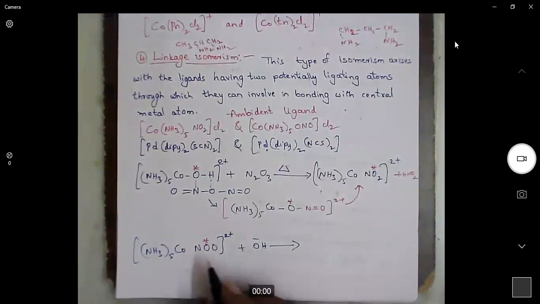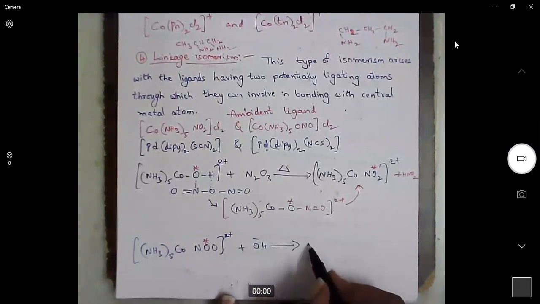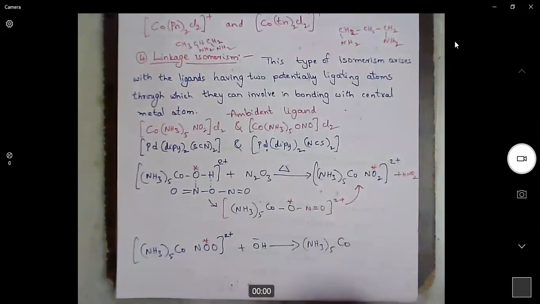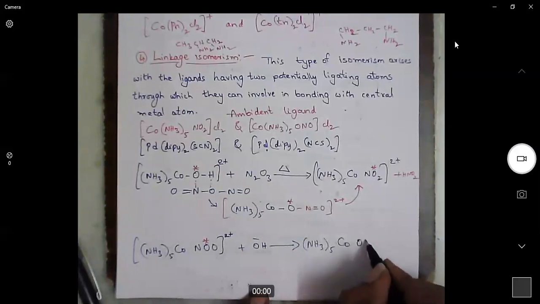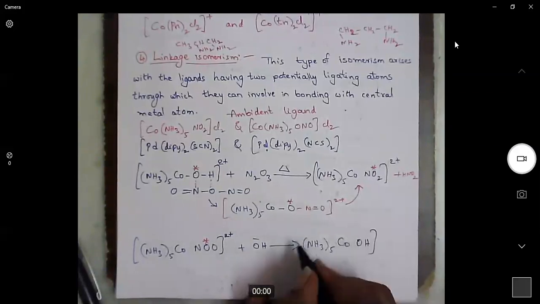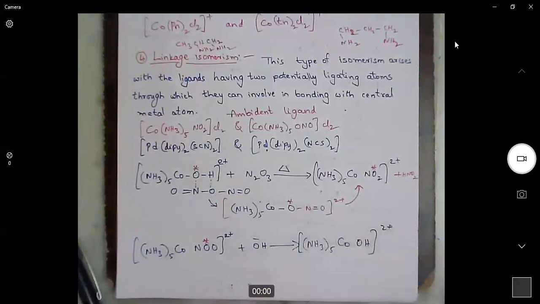So in the product, this enriched oxygen will not be there in the complex. This OH will come in, and this NO2 group will completely leave with the isotopically enriched oxygen.